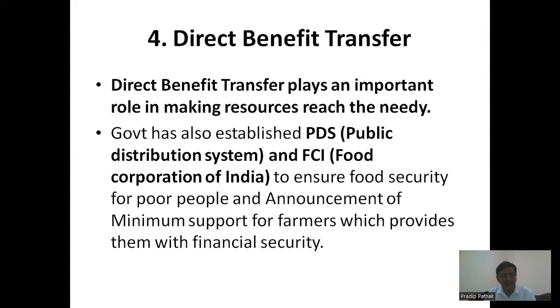So you can see, through the various ways, means and mechanisms implemented from time to time, the government is doing its bit to alleviate poverty in the long run in the country, and it has been successful to some extent. Of course, we need to go much further, because in spite of all these measures, there is a large population still below the poverty line, and they need to be lifted up as early as possible.